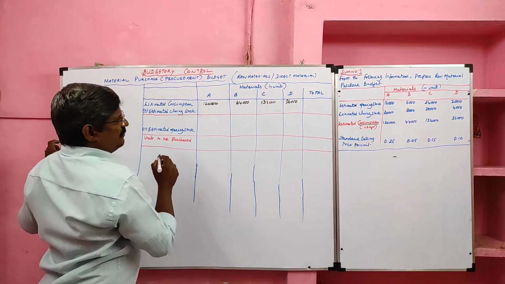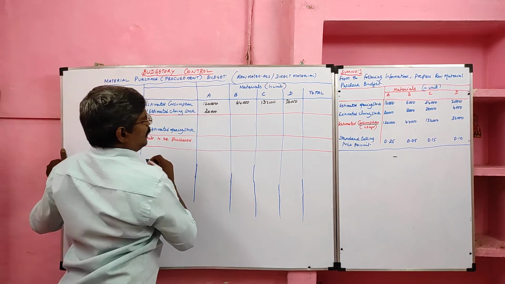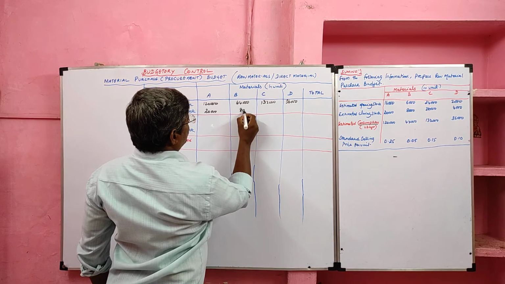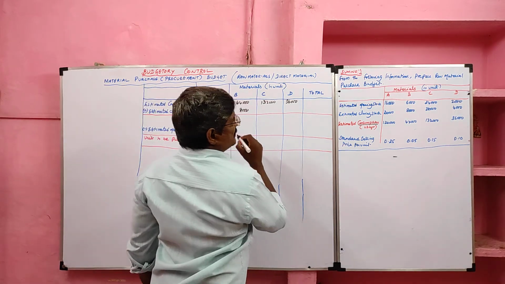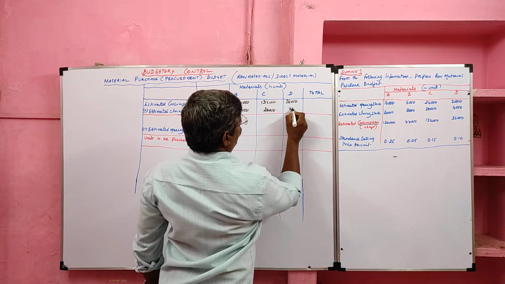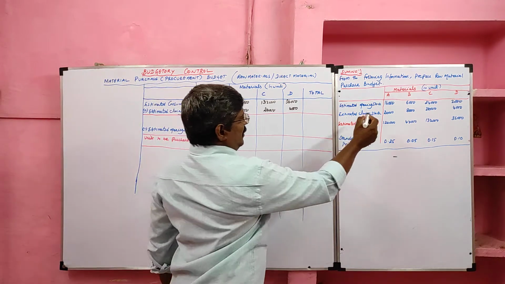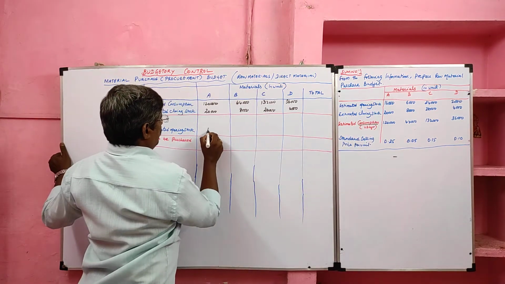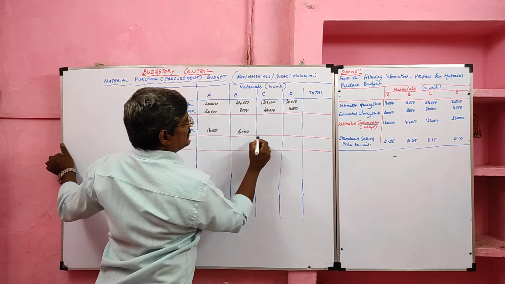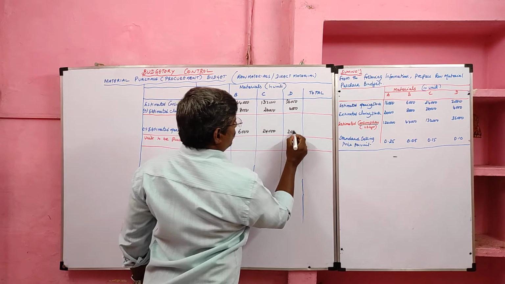The closing stock of A is 20,000, B 8,000, C 28,000, D 4,000. Then we have to take the opening stock. Opening stock A 16,000, B 6,000, C 24,000, D 2,000.